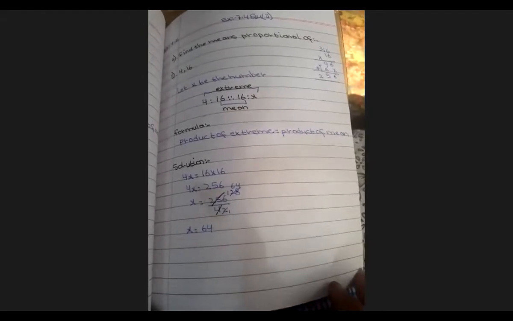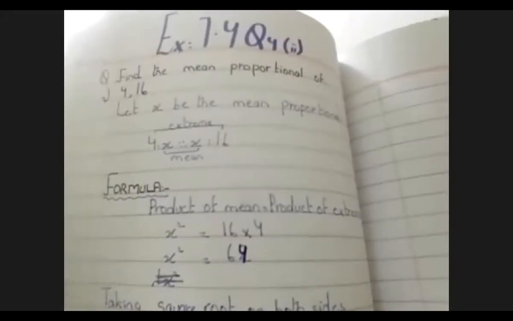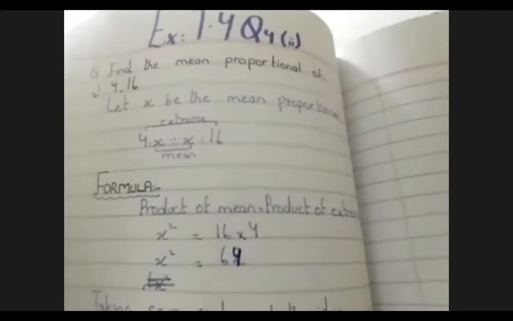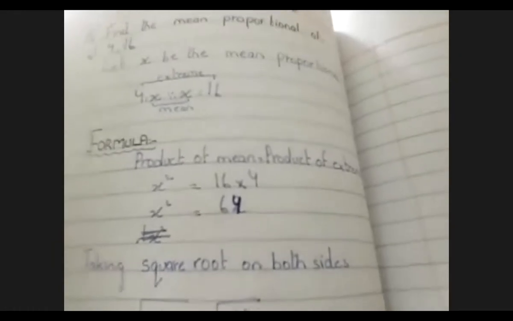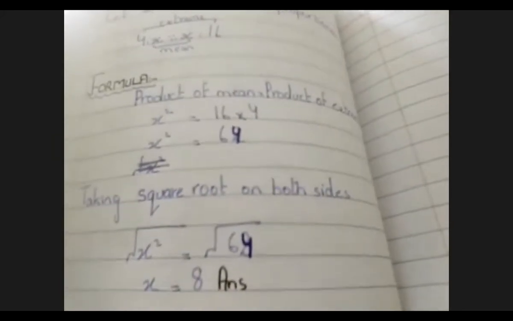I'm going to show you here Sania's copy, and Sheroz is also showing his copy. Okay, Sania is there. First, look at the work. Beta, first let x be the mean proportion. 4 is to x is to x is to 16. Mean means the numbers which are written in the center, they are called mean proportion. So we get x square, 16 fours are 64. We get x is equal to 8. Very good, Sania.